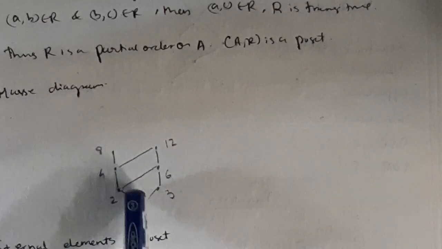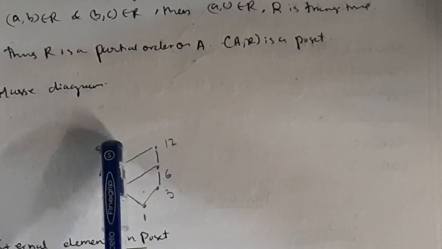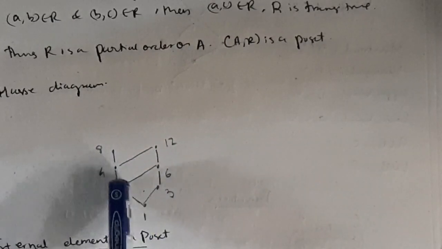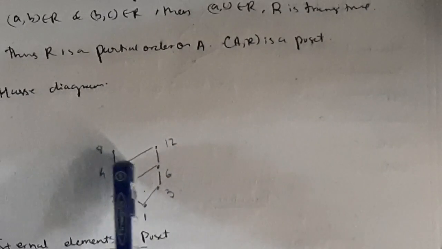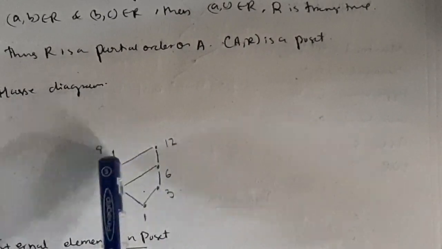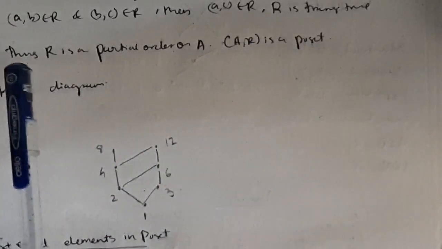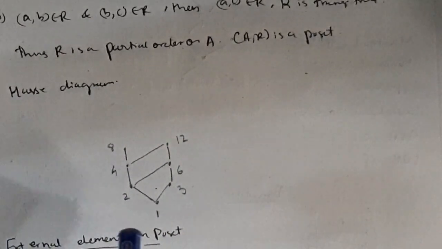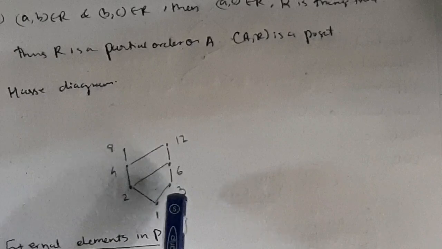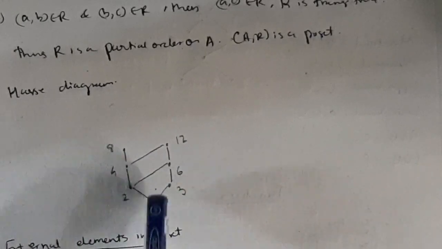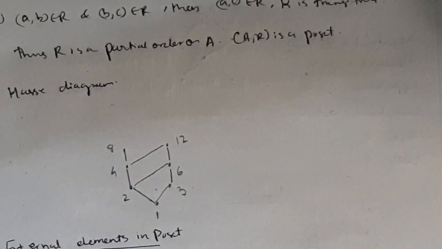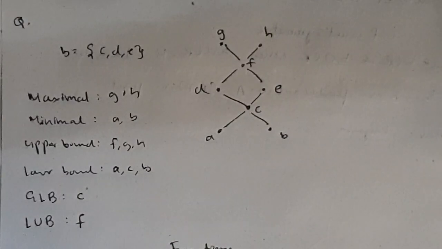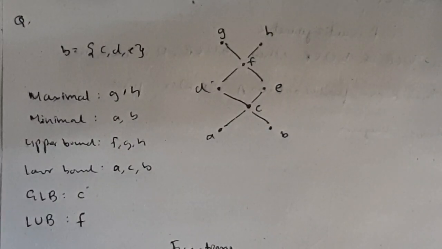If some connection is possible, like 1 comma 8 also belongs to R, but 1 comma 8 can be gone through this connection, so you need not make this connection. 4 comma 12 belongs to R, but 4 comma 12 can't be gone through any other connection, so we are making one connection here, 4 comma 12. So that's the way a Hasse diagram is made. You need to make many modifications, so make it with pencil first, then in the exam make it with pen finally when you are sure. That's the Hasse diagram. These are some of the key points which you need to make a note of.